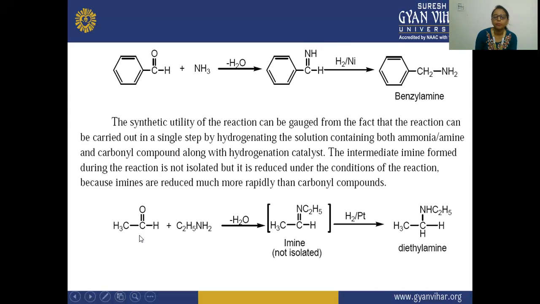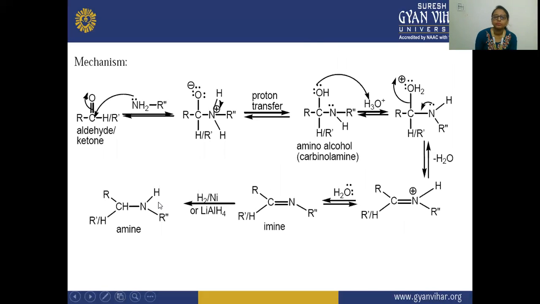Here you have seen the example of this, where we are reacting with a primary amine, and an intermediate is formed which is not isolated and gets reduced to form a diethyl amine. So there is a formation of the secondary compound. Next, the mechanism. You can see here the mechanism.